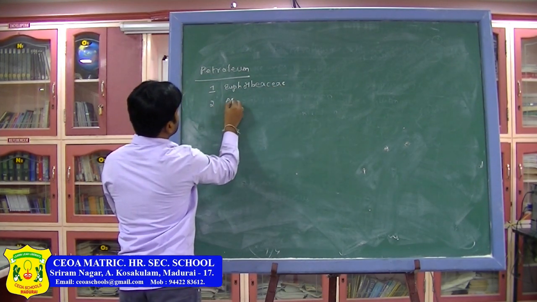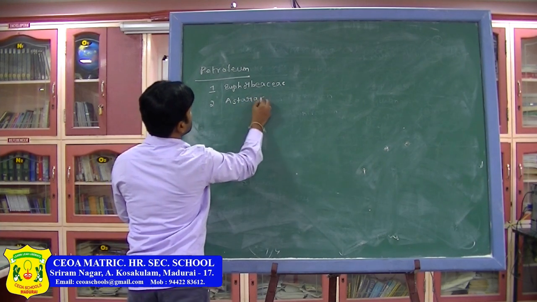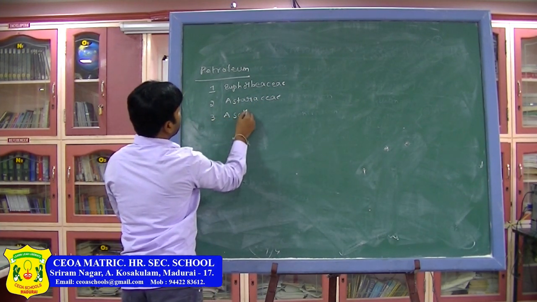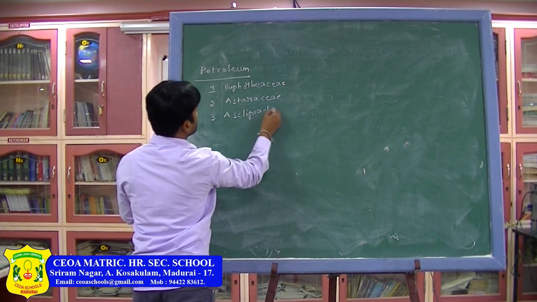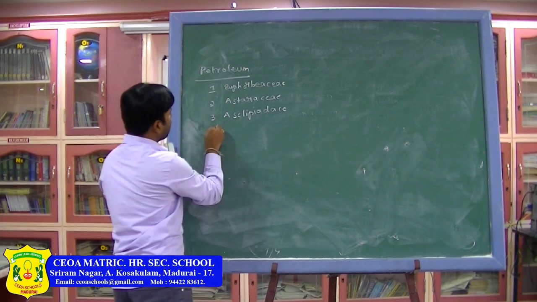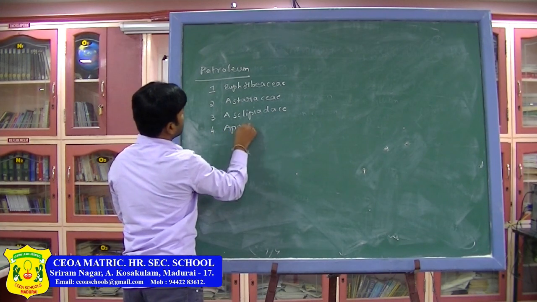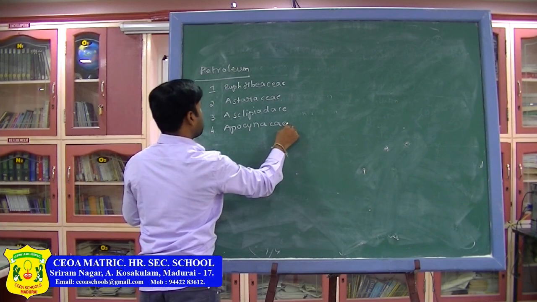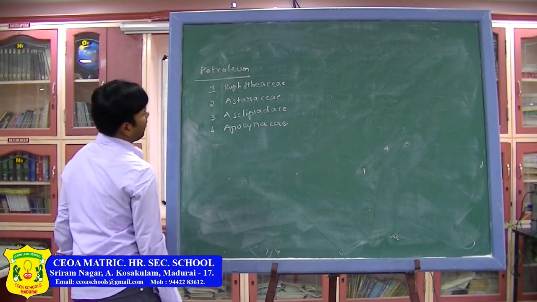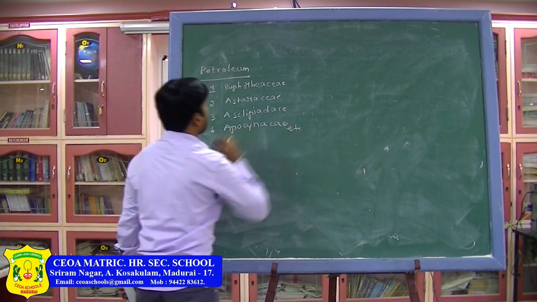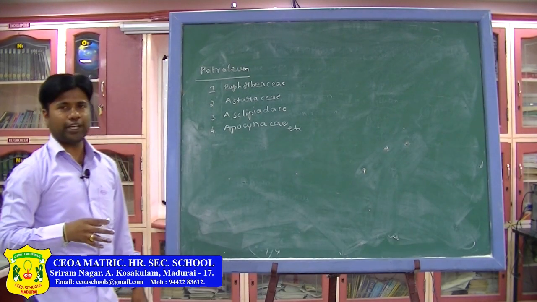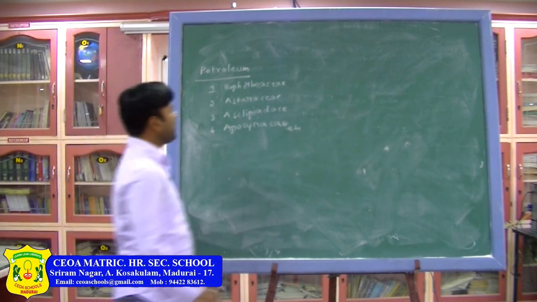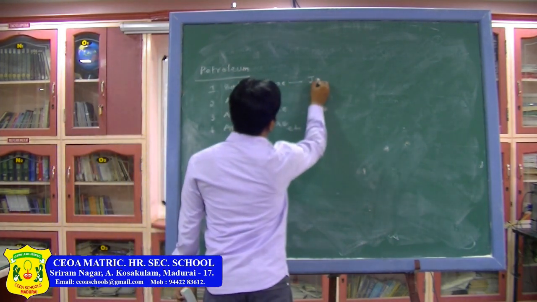Next, Asteraceae. Next, Asclepiadaceae. Okay. Next, Apocynaceae, etc. These plants we are using for the production of energy, especially petroleum. See, for example this Jatropha.